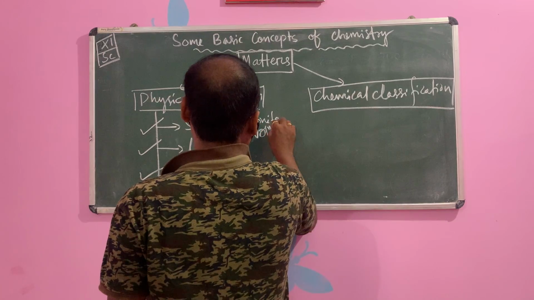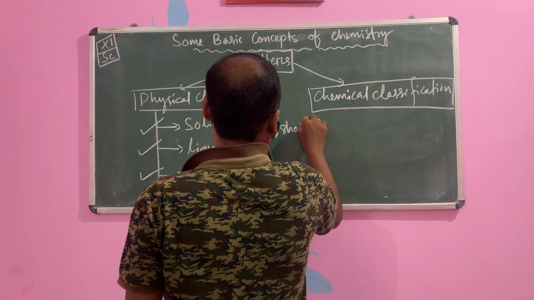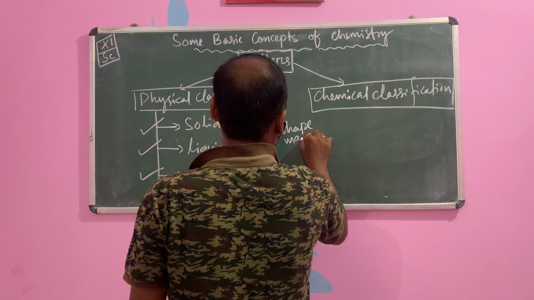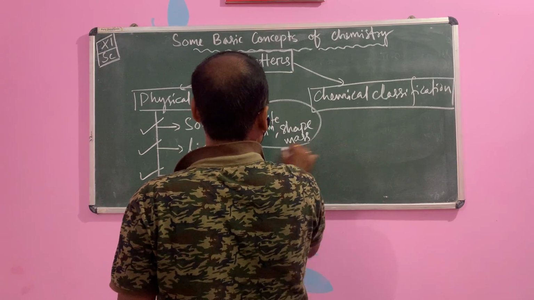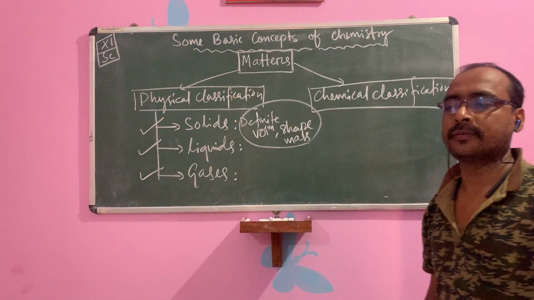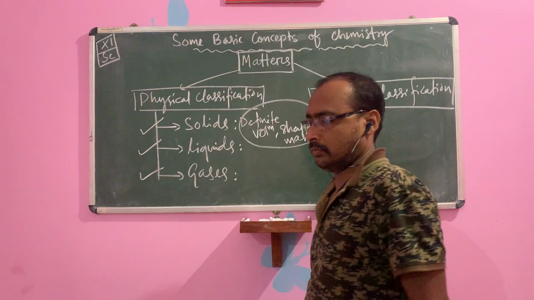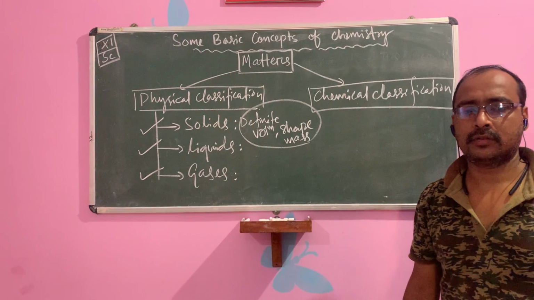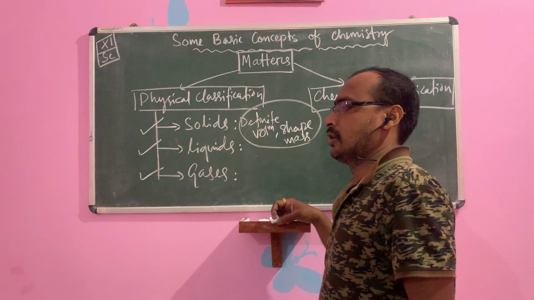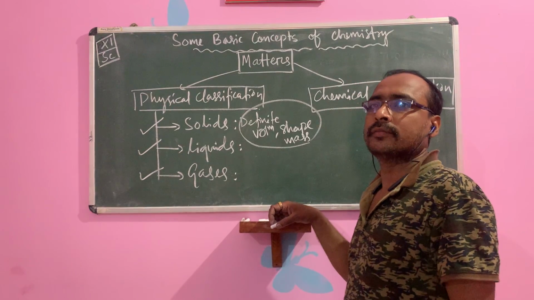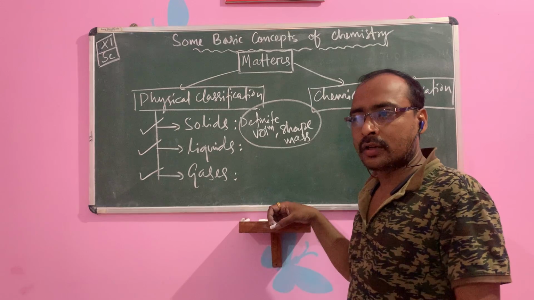These are known as solids. And you know what the solids are: stone, elements, generally metals, stone, sand, sugar, salt.